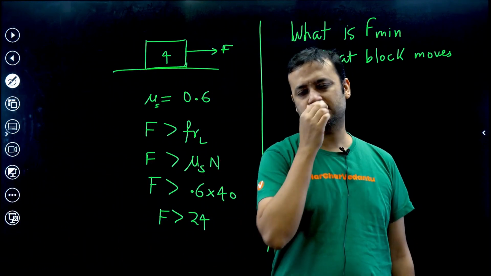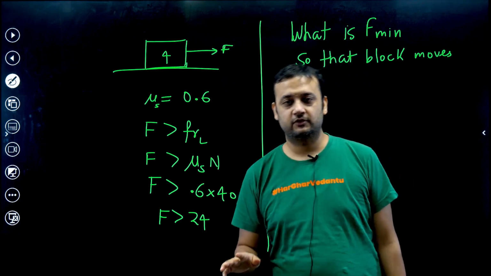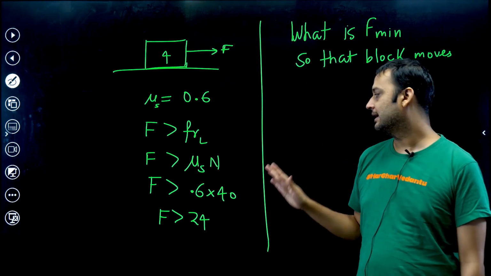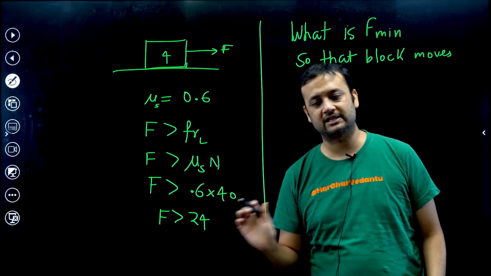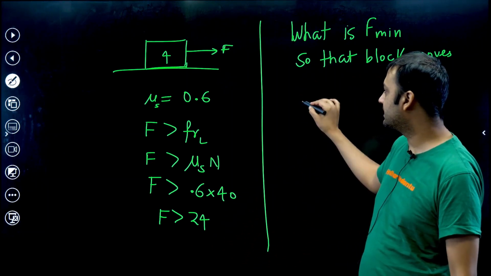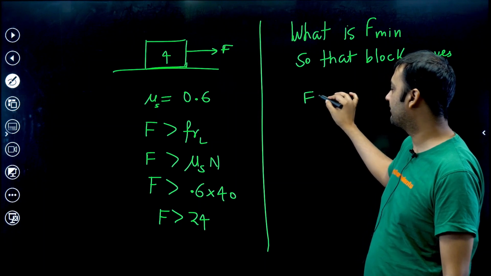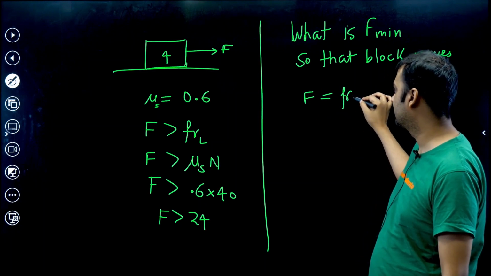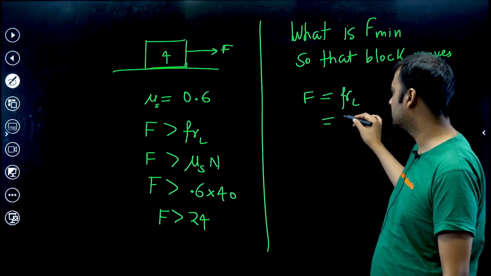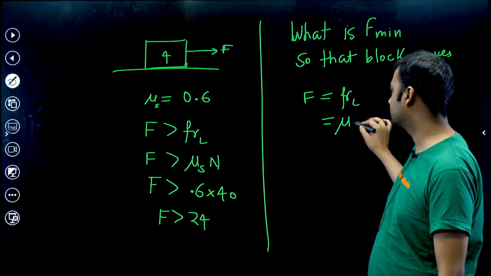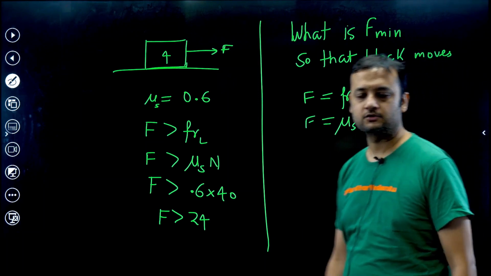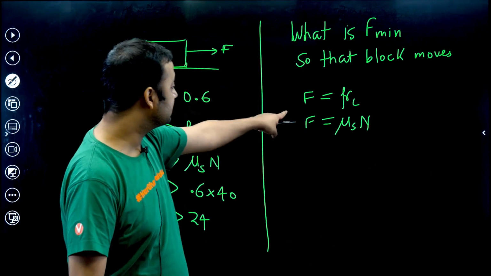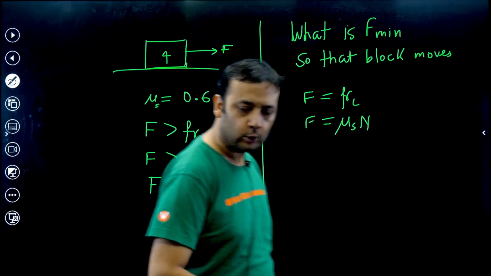So please remember this concept. This might confuse you many times. If I ask you what is the minimum value of force F which can move this block, then all you have to do is take F equals Fr limiting. This will give you the minimum value of force, which is mu s into n. I hope you have understood. At this condition the block will not move, we all know that.